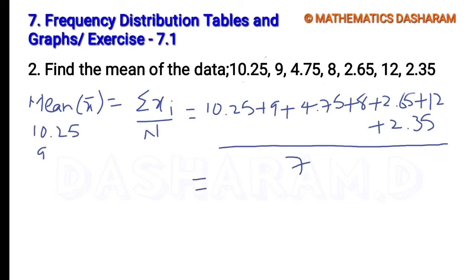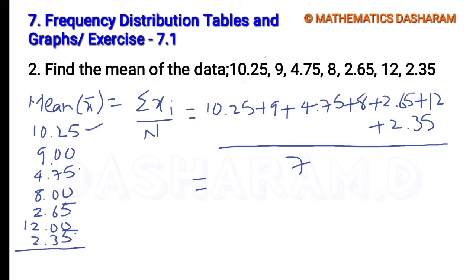Let's add all these numbers. The second number 9 I am writing as 9.00, the third number 4.75, next 8 written as 8.00, next 2.65, next 12 written as 12.00, next 2.35. Let's add these numbers. First the unit place: 5, 5, 10, 15, 20. So 0, 2 carry. 2 to the 4, 4 plus 7 is 11, 11 plus 6 is 17, plus 3 is 20.